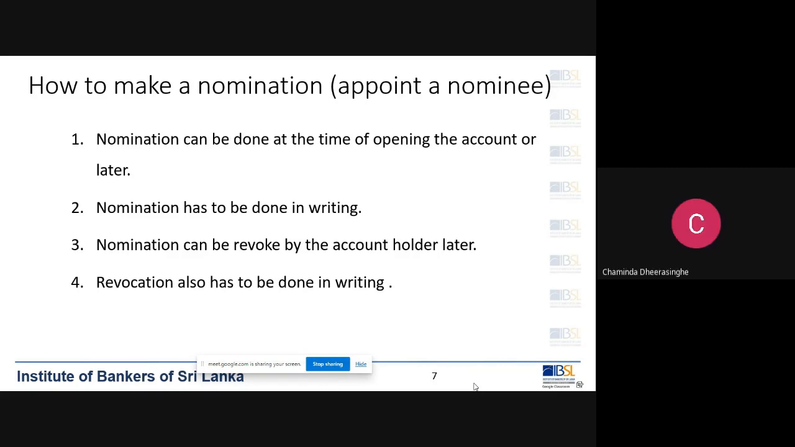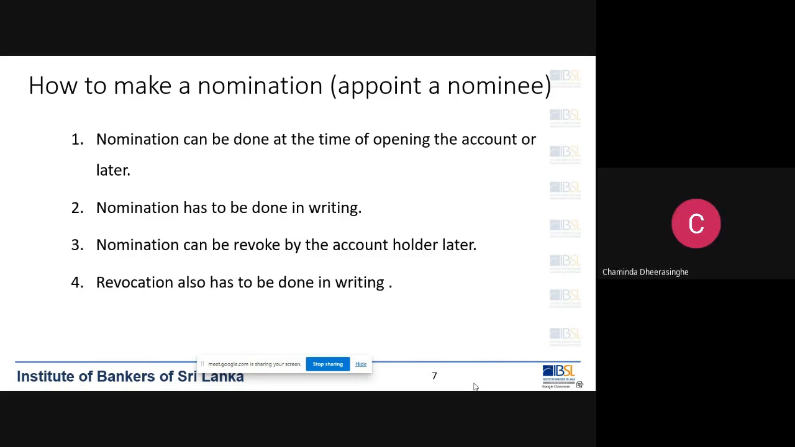Sir, excuse me. What is the age limit for the nominee? Okay. There is no age limit for the nominee. It could be even a minor. So if I want to nominate my son or daughter who is a minor, I can nominate. So they can get the money. But the only thing is, they can't withdraw the money unless they attain the age of 18. Clear? Yes, sir. Thank you.